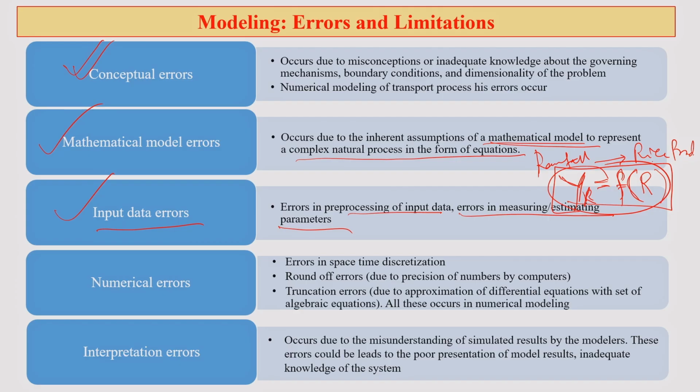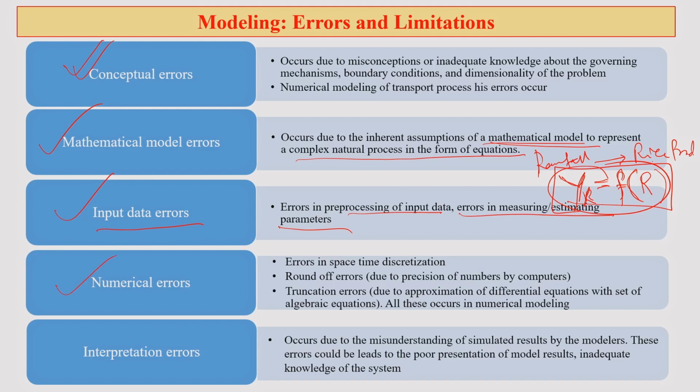So, in different cases the error related to input data can take place. It can take place right at the field level while you are measuring or observing. And then, when you come back to your lab and insert the data which you have measured in the field, there could also be some kinds of mistakes.